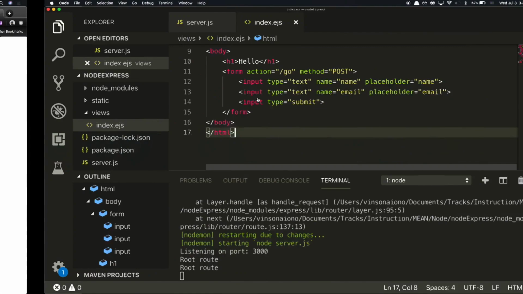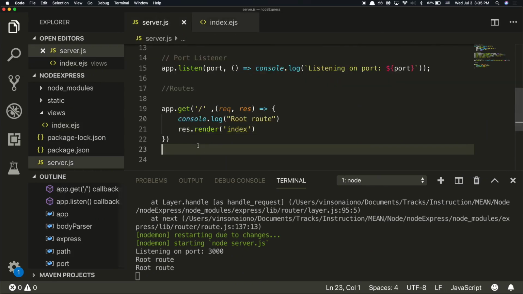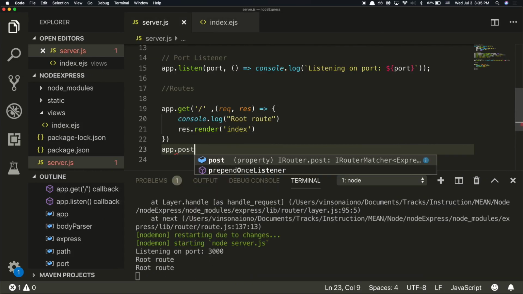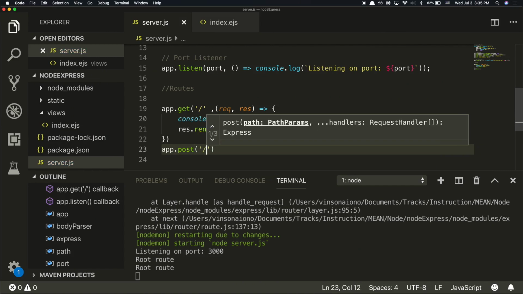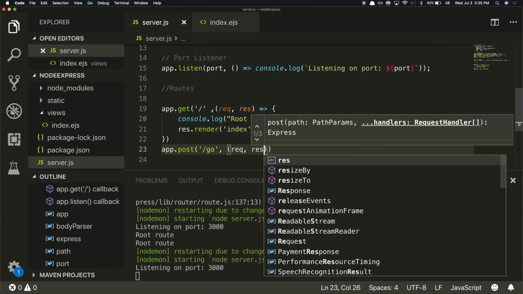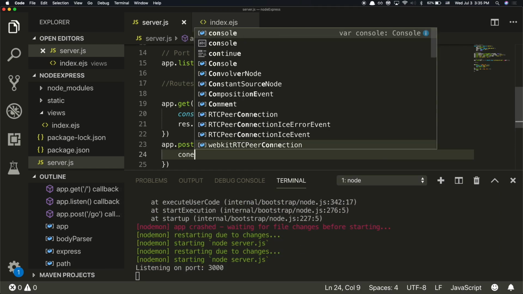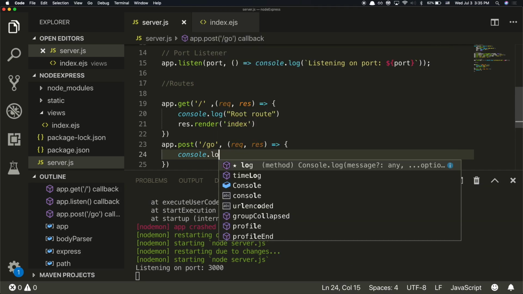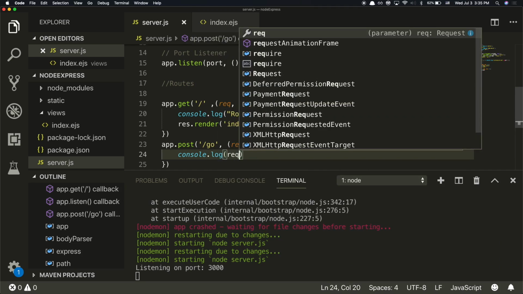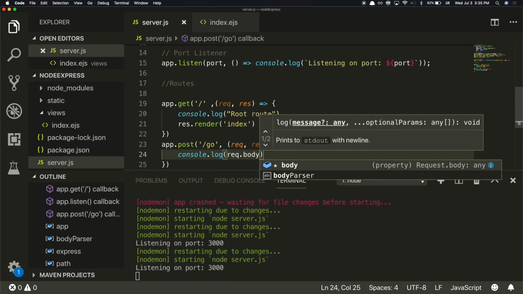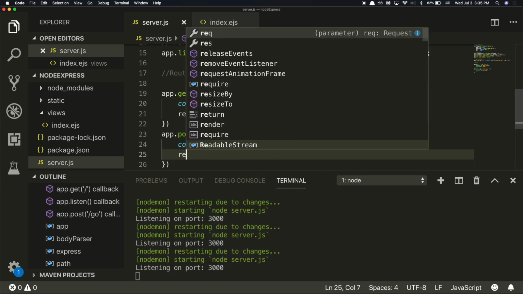So what do I got to do? Create the route. Build the route. Okay, so we go to app.post now. Go to /go. Second parameter is our callback function that takes in our request and response. Okay, then we can console.log our request.body.